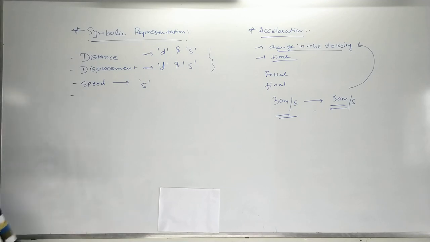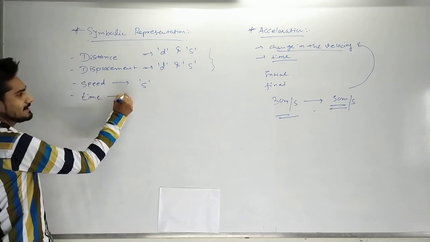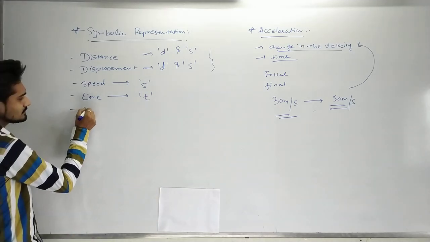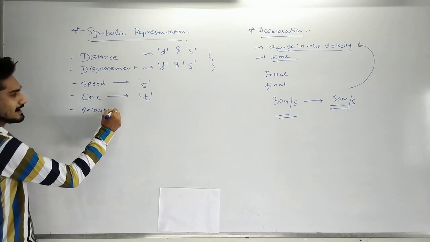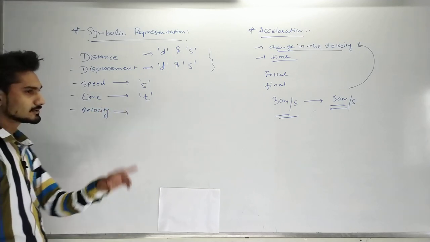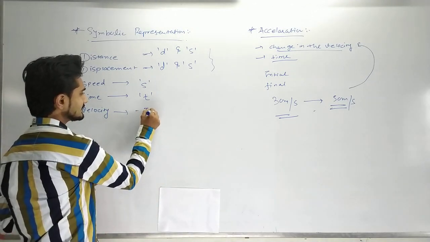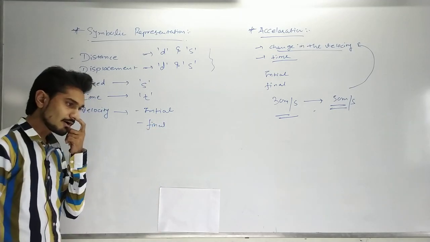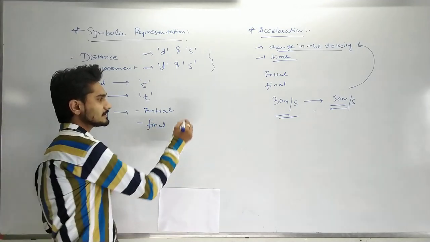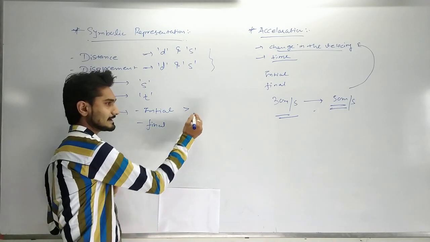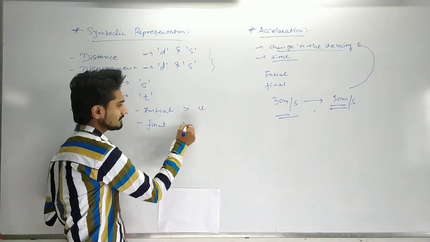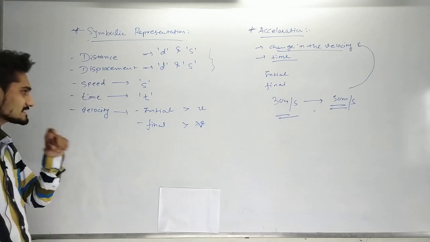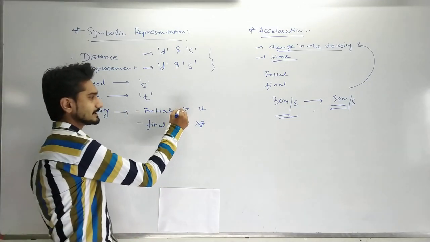Afterwards speed, you need to understand the time. So time is represented with t. Then comes the velocity. Now in velocity, you have seen that two kinds of velocity have come. The first one is the initial and another is the final velocity. Now how can we represent the initial and the final velocity? So initial velocity will be represented as u and final velocity will be represented as v. This is the way we can represent the initial and final velocity.